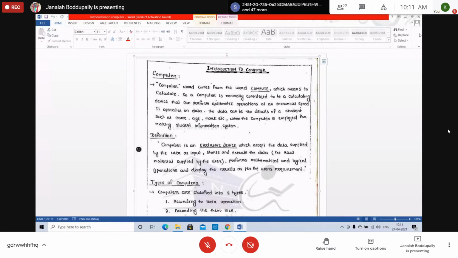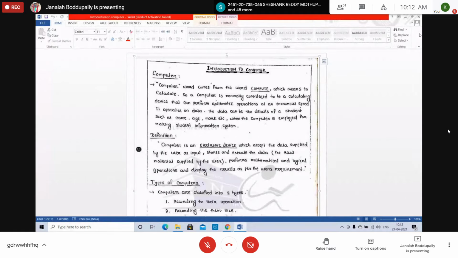It operates on data. The data can be details of a student such as name, age, marks, any data, banking or hospital data, student data, anything it may be, students' information.